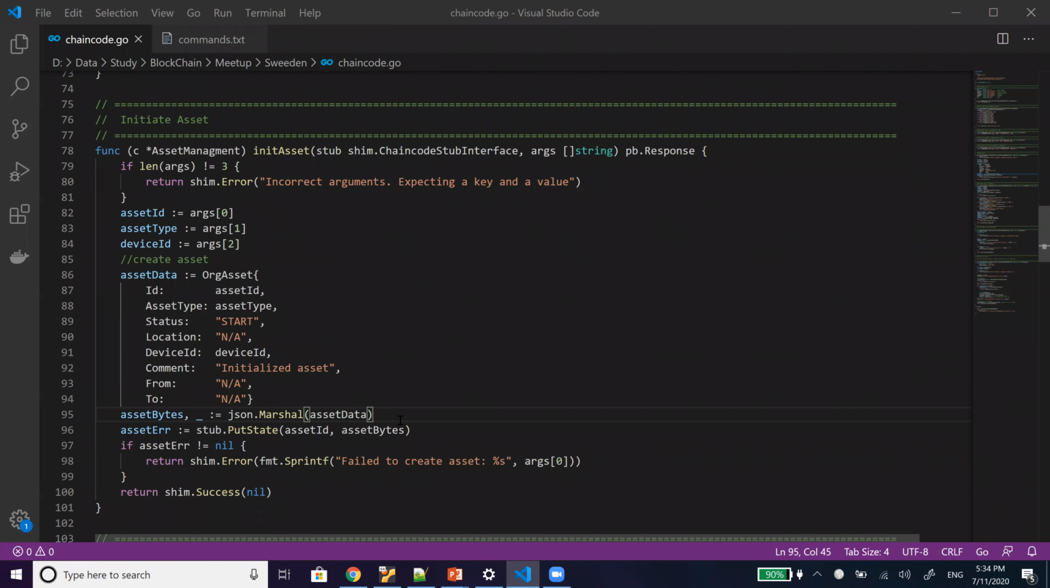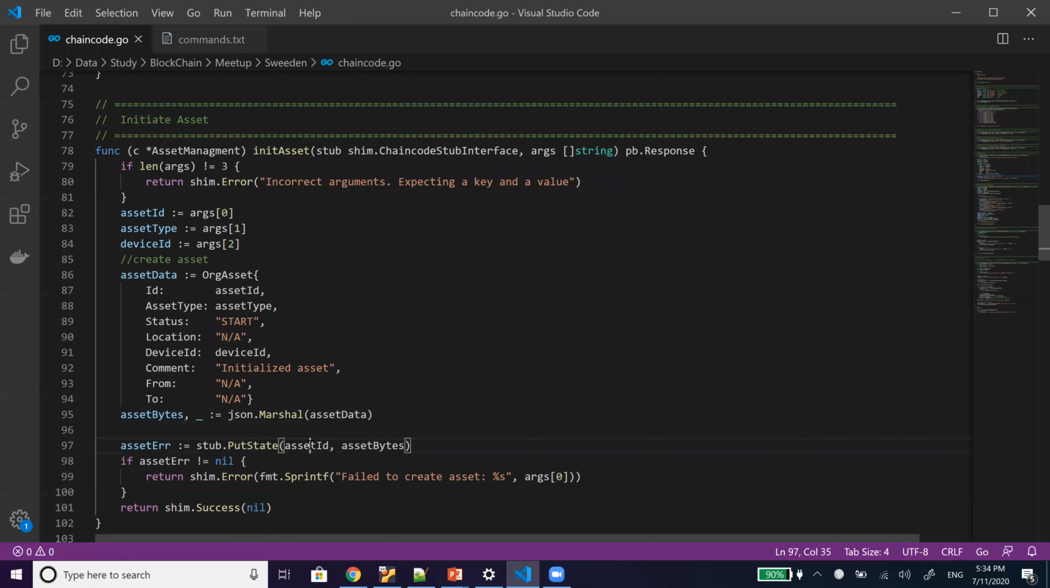So suppose this is the ID. If I'm not checking whether this ID is already there, suppose there is a business requirement that it should not update an existing ID. Whatever we add in the put state, it will update that, and it will create a new transaction.